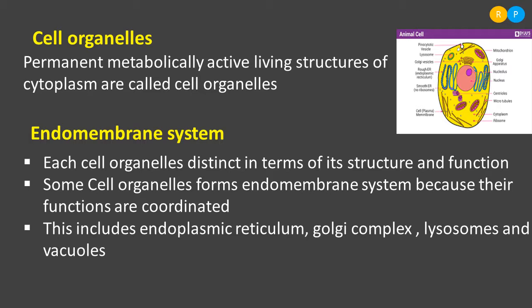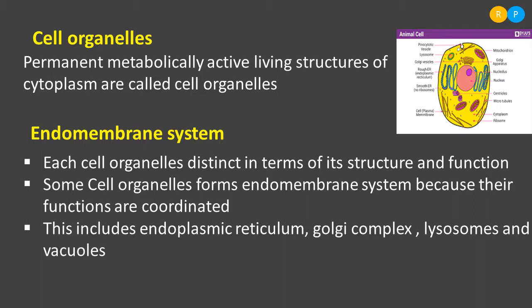That means the function of the endoplasmic reticulum depends on the Golgi complex, and the Golgi complex functionally depends on the lysosome and vacuole. Like this, these four cell organelles are functionally coordinated with one another. When they are functionally coordinated with one another, they are a part of the endomembrane system. So the endomembrane system in the cell is formed by these four cell organelles.